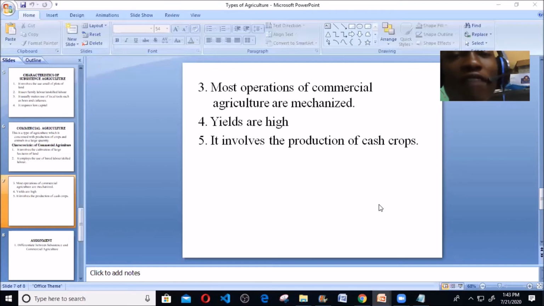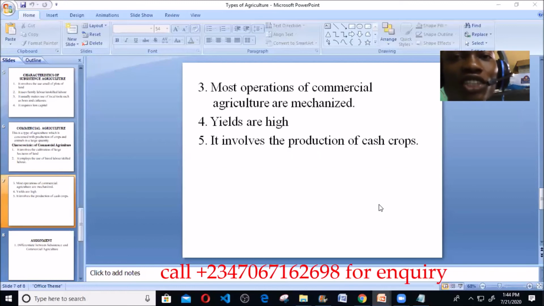You have a very high yield compared to what? Subsistence agriculture, whereby the yield is very low, just for what? Family consumption. And five says it involves the production of cash crops. Yes, the production of cash crops. Remember, I told you that commercial agriculture deals with what? Business. It deals with marketing. So whatever you are producing, most especially you are producing what? Cash crops. That's crops that what? That can be exported out of the country, that can be exported out of the states in exchange for cash.